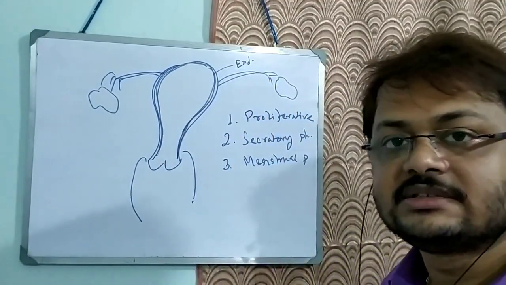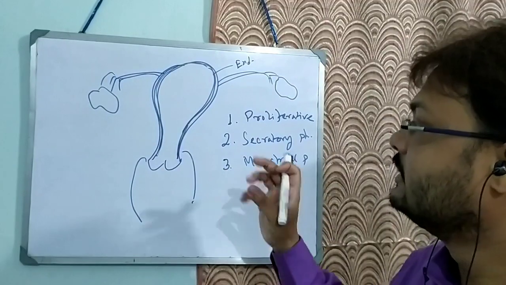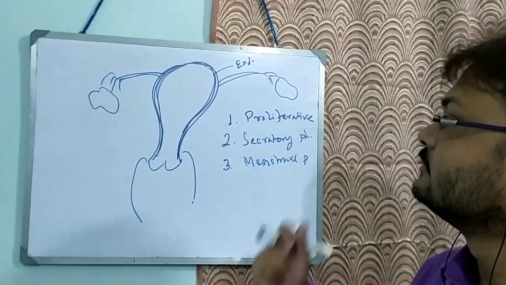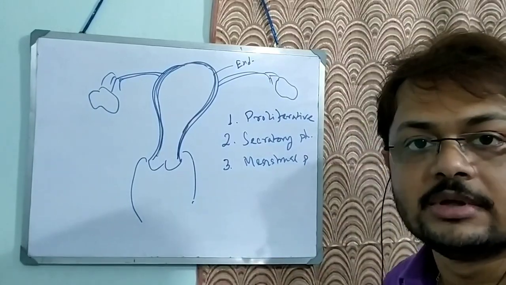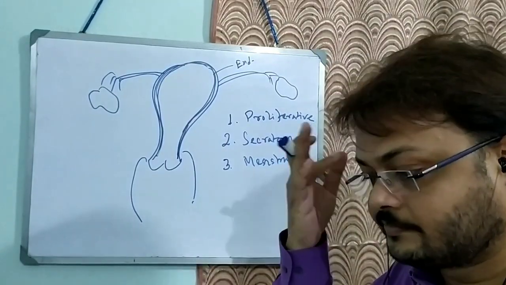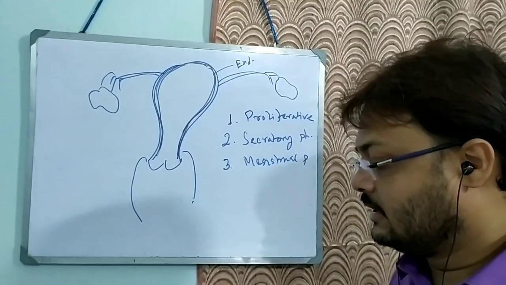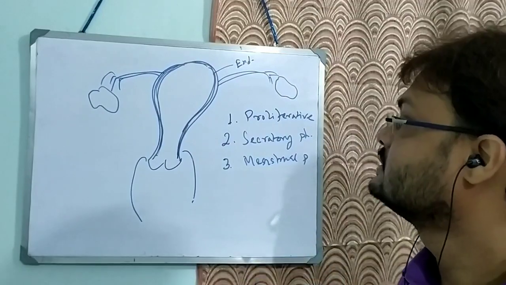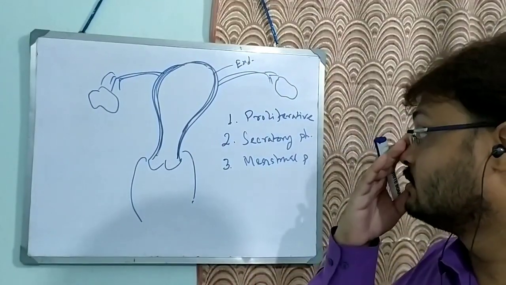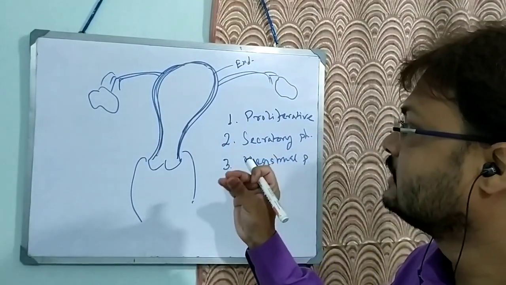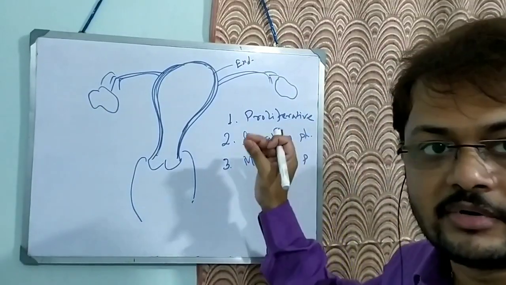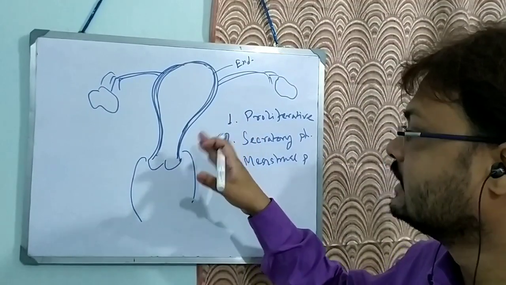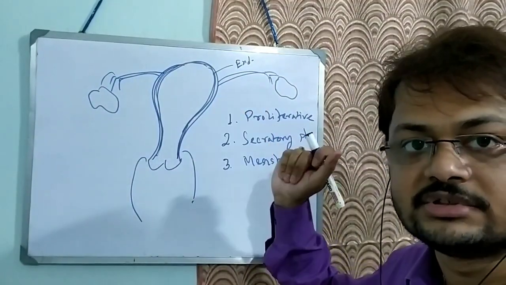Through their activity, they will digest these glands and provide an abundant amount of nutrition to the developing embryo. So that covers your second phase, the secretory phase. If ovulation occurs and there is gamete formation, there will be continued action of estrogen and progesterone, so it will continue to provide nutrition.